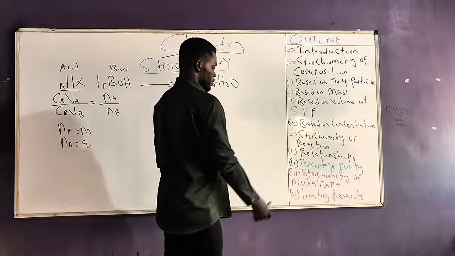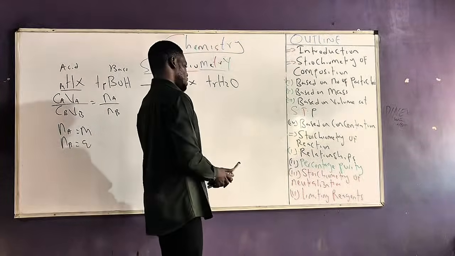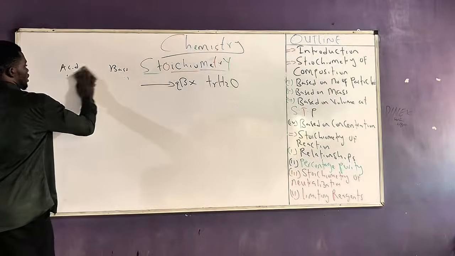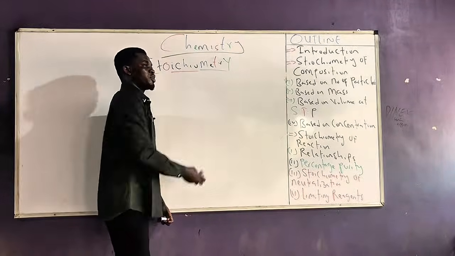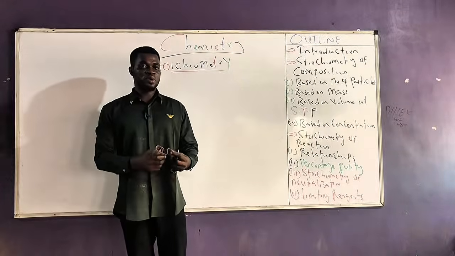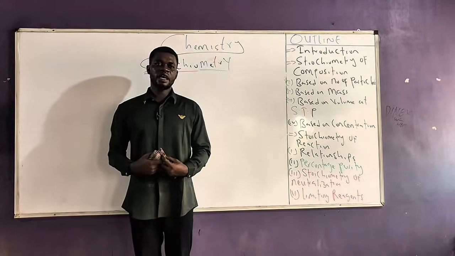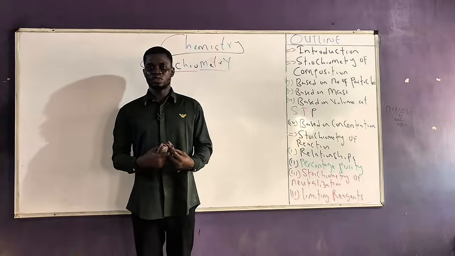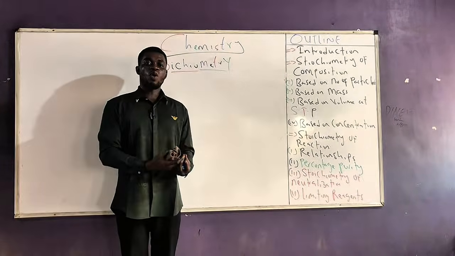Now the last aspect of stoichiometry we talk about is the stoichiometry of percentage purity. So it is still an application of stoichiometry. However, what you'll be given in your question will not be a pure substance. It will be an impure substance. Now every chemical reaction always occurs between two pure substances. The pure substances can be an element or a compound. A chemical reaction typically does not occur between two mixtures or between a mixture and a pure substance. Typically, it is between two pure substances, an element and or a compound.